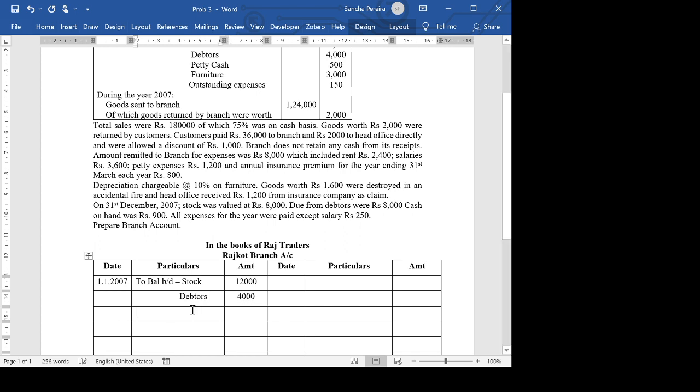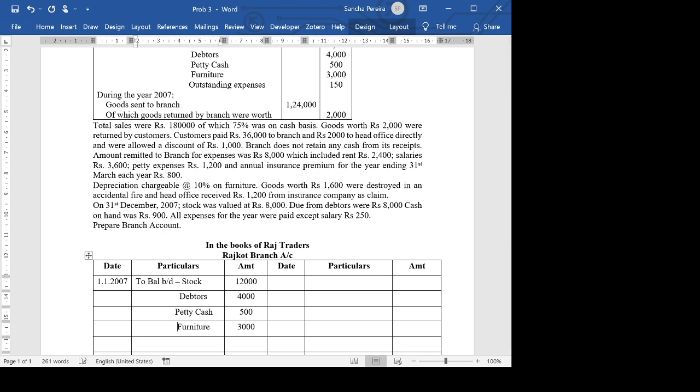Petty cash is 500. Furniture is 3,000. Now, outstanding expenses do not come this side because that's a liability.